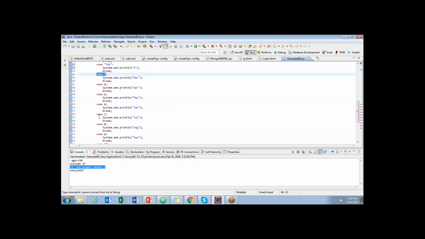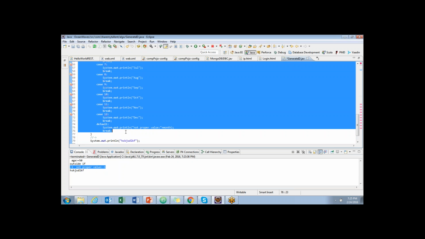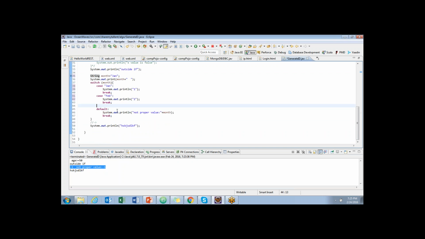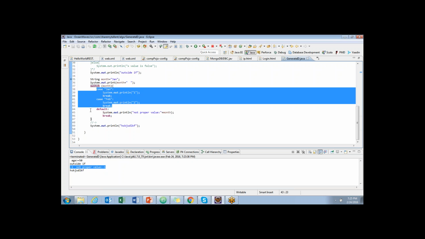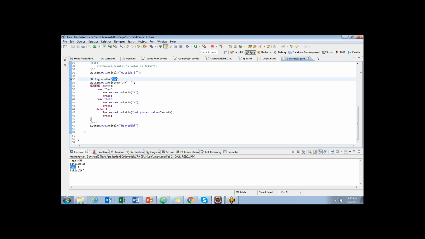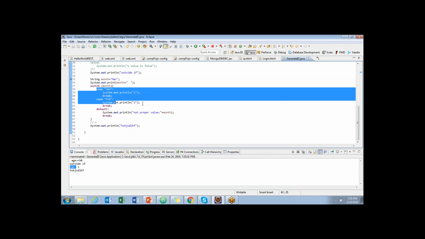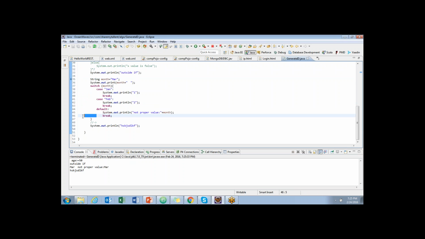If I remove this, because this is an integer and I am passing a month as a string, it should give you an error. Got it, Vishnu? Yeah. Okay. So I'm just passing a not proper month. Let us say I am only validating Jan and Feb, and the remaining months I am not worried about. I passed Jan, so it is fine. Let us say I passed March, I won't care because I only handled case one and case two, meaning Jan and February, and all the remaining go to not a proper month.